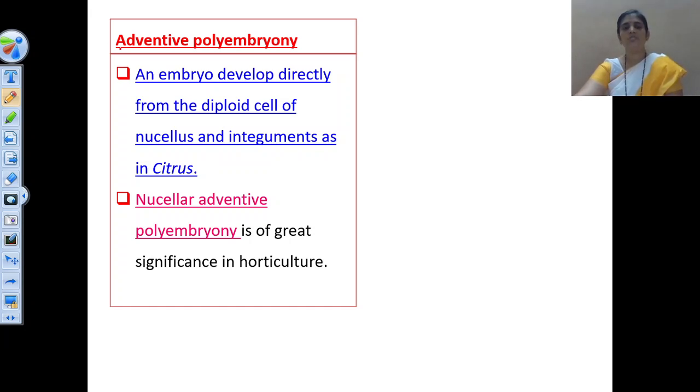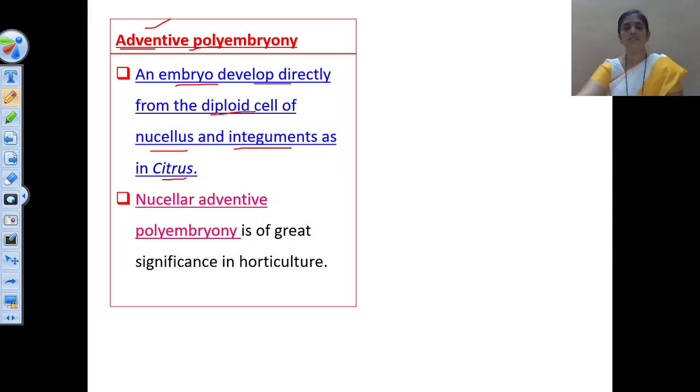First of all, we have to see what is meant by adventive polyembryony. When the embryo develops directly from the diploid cells of the nucellus and integuments, as we observe in citrus, such type of polyembryony is called adventive polyembryony. You see, generally the embryo is formed by the fusion of male gamete and female gamete, that we have seen in previous lectures. Normal fertilization takes place and the male and female gametes fuse together to form a diploid zygote, and that diploid zygote converts into an embryo. This is the normal process.